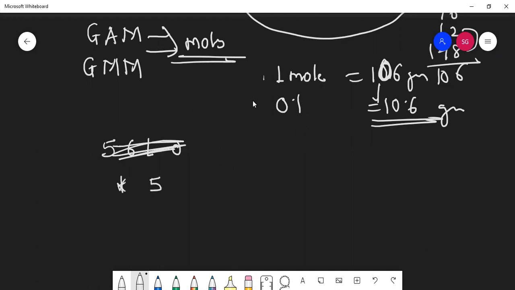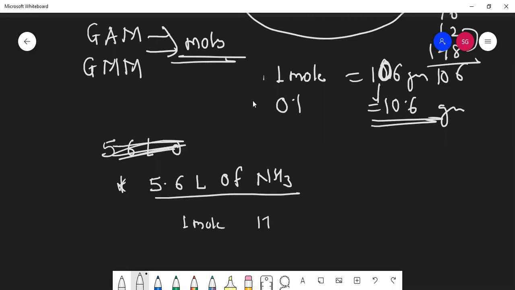Okay. Question is, find the weight of 5.6 liter of ammonia. This much time it should take. Students, you know 1 mole of ammonia weighs 17 gram and occupies 22.4 liter.